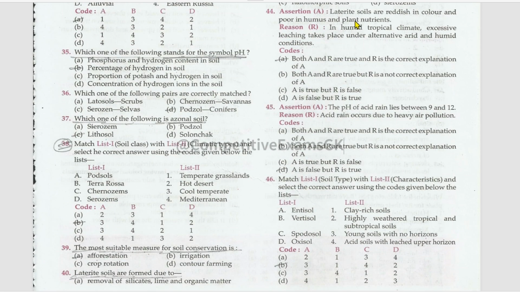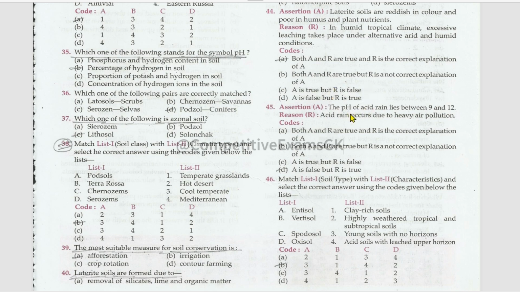Next, assertion and reason. Laterite soils are reddish in color and poor in humus and plant nutrients. True. In humid tropical climate, excessive leaching takes place under alternate arid and humid conditions. Reason is also true, and this is the correct explanation for the assertion.